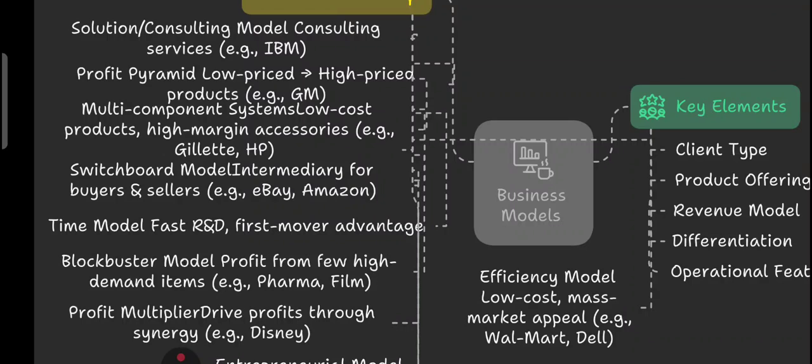So you should go through this particular table once more, because questions are most frequently asked, especially examples are also asked. Which of the following is an example of switchboard model? So you should know eBay, Amazon is an example of switchboard model. Which of the following is an example of time model, right? So these kinds of questions are asked.